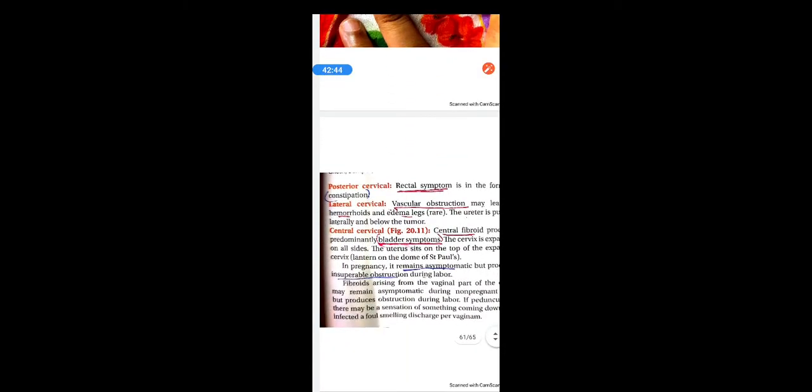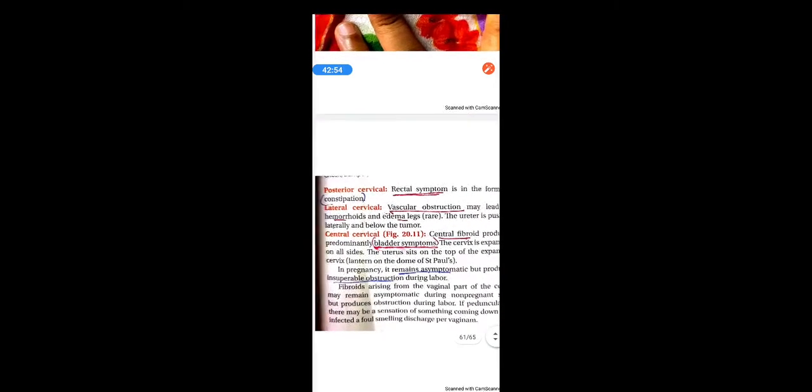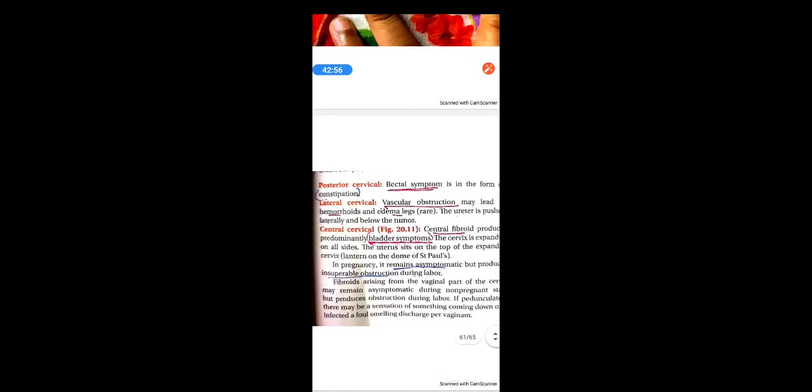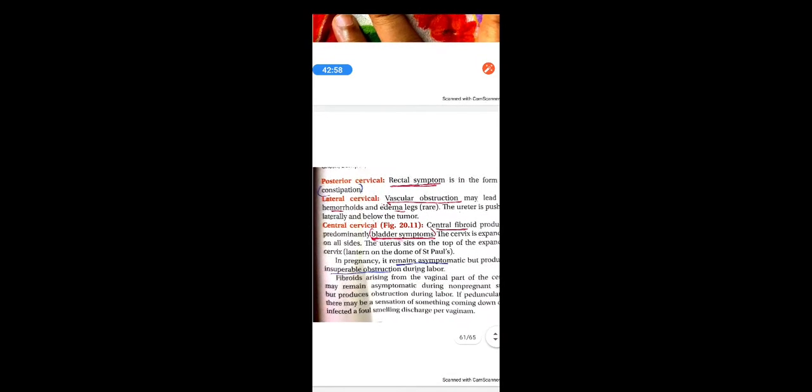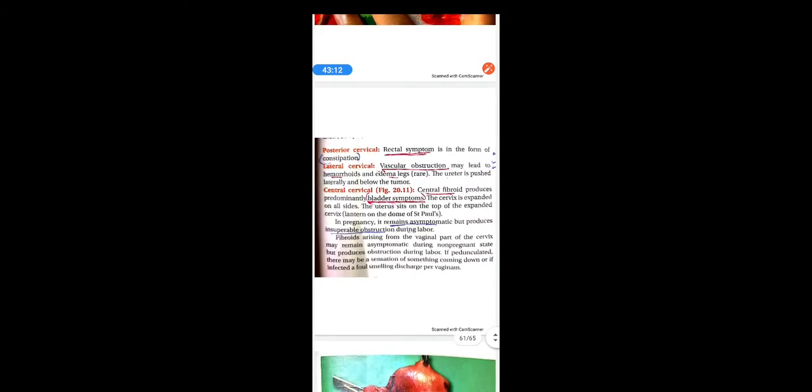Posterior cervical fibroid, as it is present on the posterior side of the cervix, produces pressure on the rectum, so it produces rectal symptoms in the form of constipation or sometimes diarrhea. The lateral cervical fibroids are present laterally, on the right or left side. They cause vascular obstruction which may lead to hemorrhoids or edema of the leg sometimes, and the ureter is pushed laterally or below the tumor most of the time.